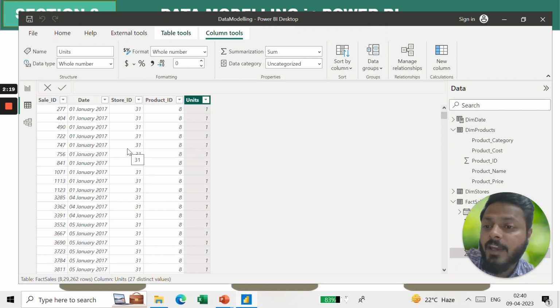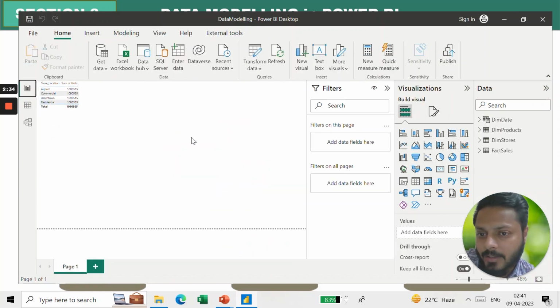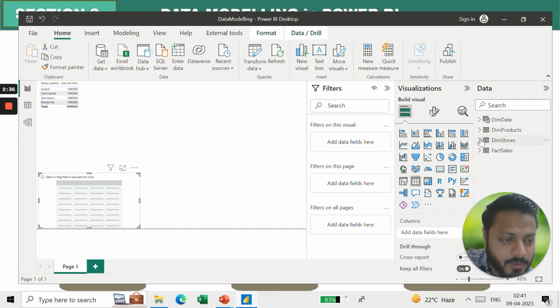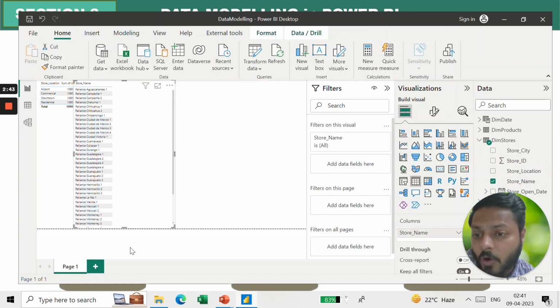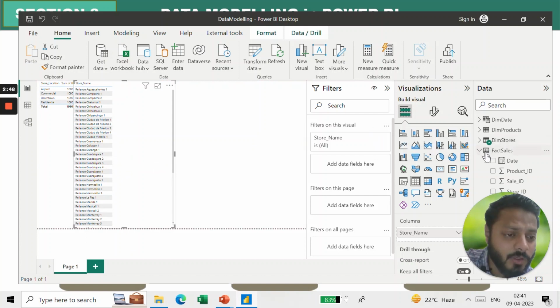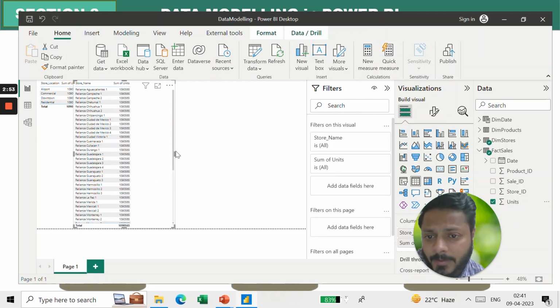So now if I want to get my store wise sales, can you tell me? Store wise as in store ID? No. In my opinion, store is store name. So let's say I filter from dim stores my store name, right? So I have all the store names over here, correct? Now from fact sales I want sales. So this is my units.